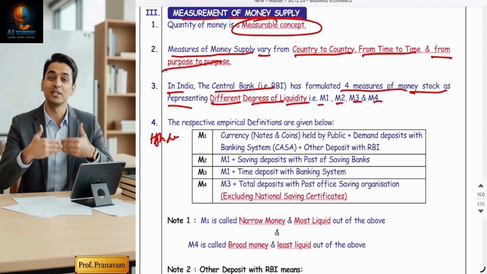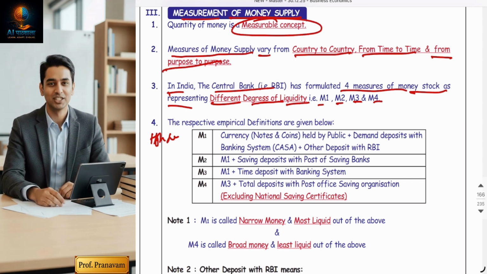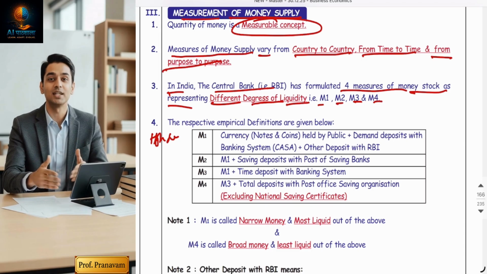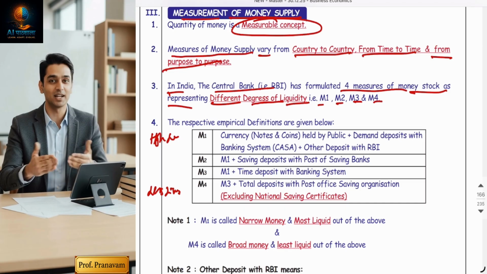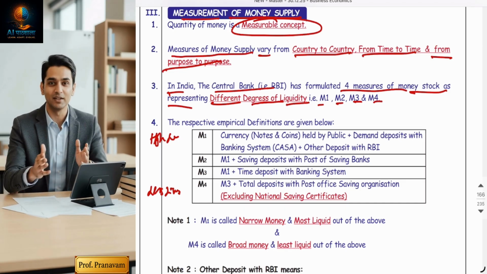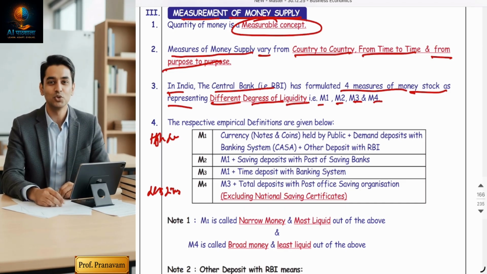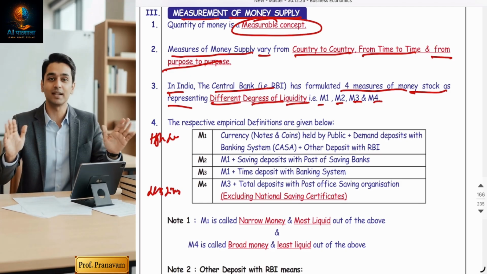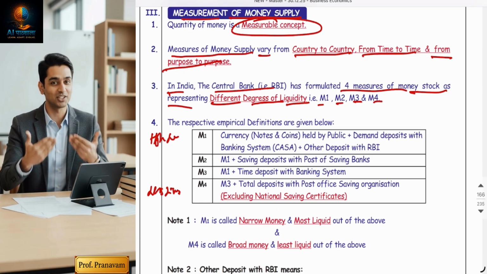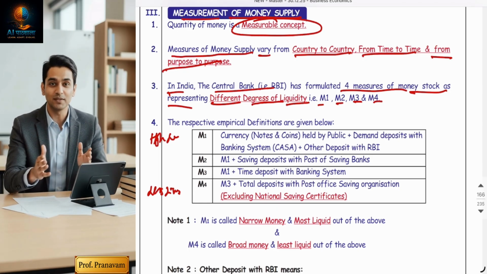M2 is liquid but lesser than M1. M3 is also liquid but lesser than M1. M4 is the least liquid asset. Okay, now understand least liquid. So understand, RBI has given four different measures.